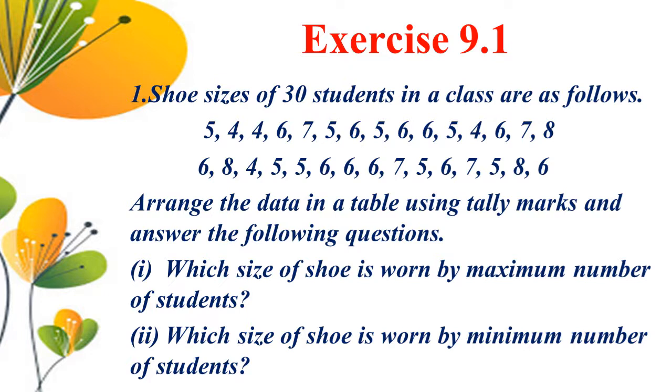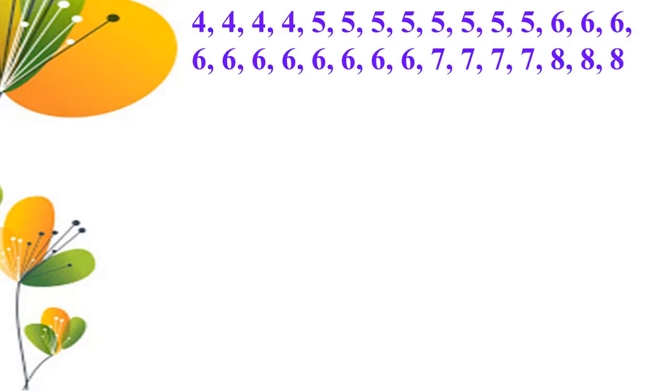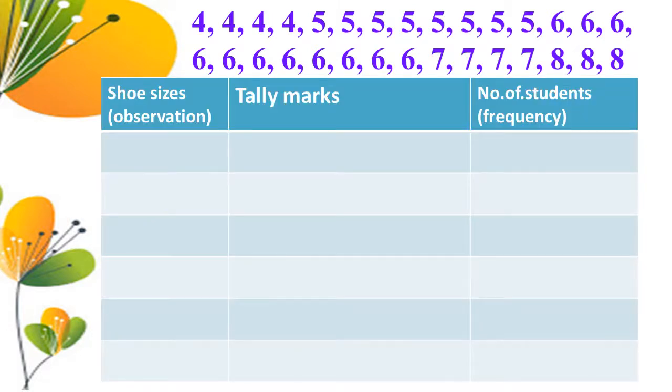So first we want to draw a tally mark chart. Now we will write the data in ascending order. So let us draw a tally mark chart. Tally mark chart is divided into 3 columns. The first one observations, second one tally marks, the third one frequency.